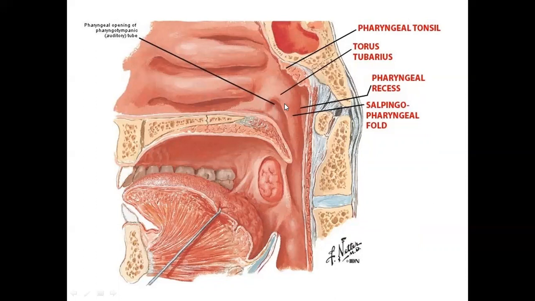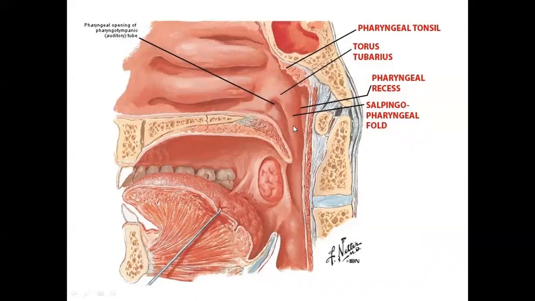So the orifice of the pharyngotympanic tube or the auditory tube lies on the lateral wall. See, it lies at the level of the inferior concha. These are nasal conchae. We'll be talking about it in the nasal cavity. So we have a superior, the middle, and an inferior nasal concha. So it lies at the level of the inferior nasal concha.